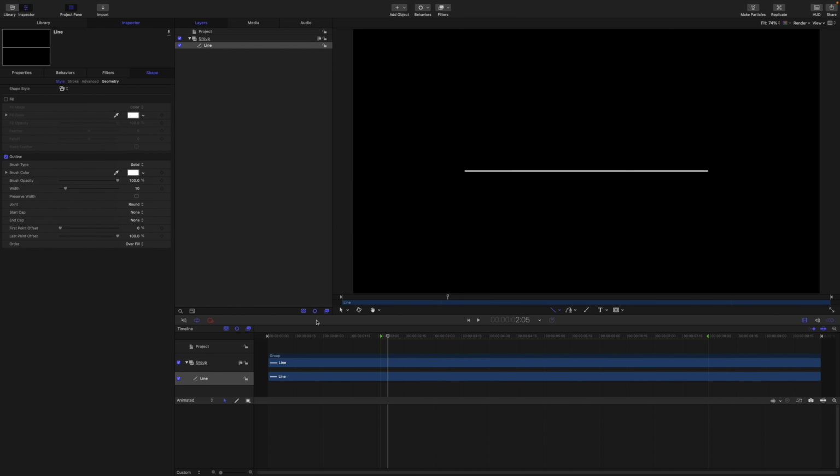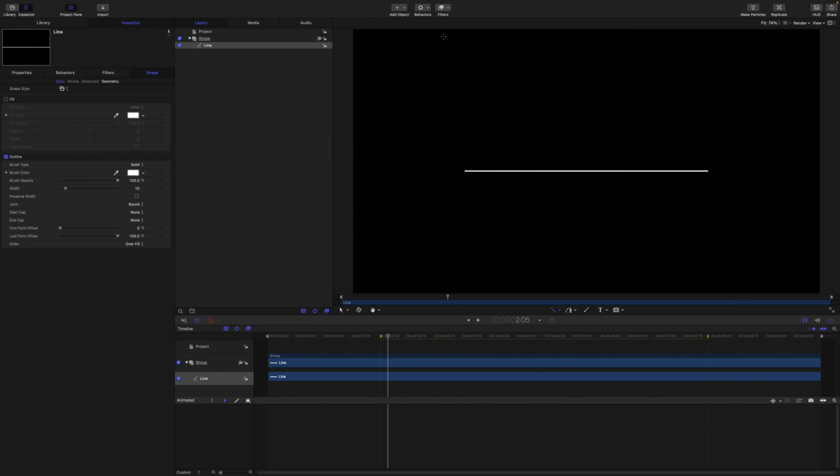Alright, I'm in a new project here. It's a 4K project, 3840 by 2160 at 30 frames a second, 10 seconds duration. I've added optional build-in and build-out markers at the 2-second range on either side of the project. As you can see, I've added a line layer. To animate lines, we use the offsets.